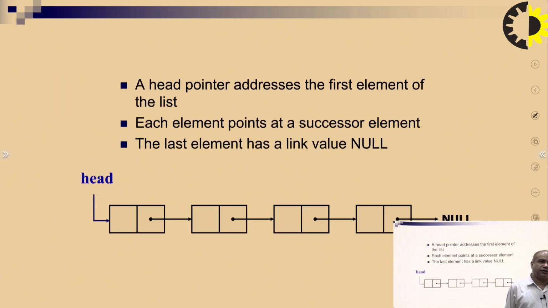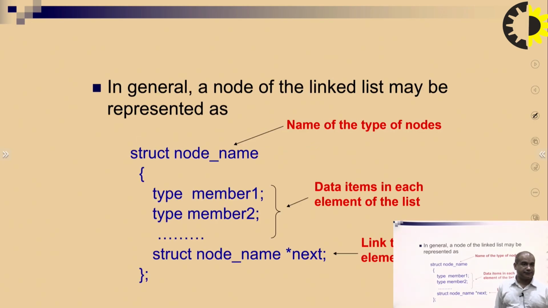If I talk about the header element, the header pointer holds the address of the first element of the list, and each element points to the successor element. The last element has the link value equal to null. So here we start, we call it the head, and at the end we call it null. That represents a singly linked list.